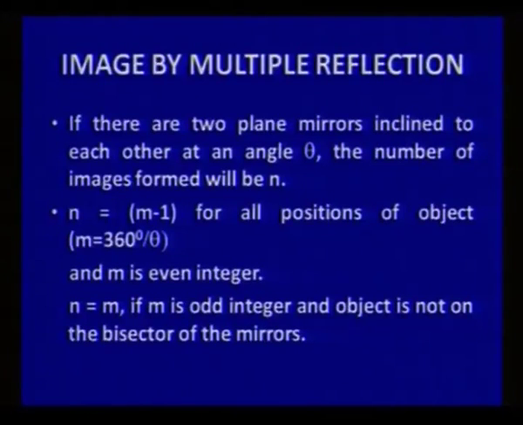So if we are taking two mirrors inclined at an angle theta, the number of images formed will be n, where n is given as m minus 1 for all positions of the object. Here m is 360 degrees by theta and it is an even integer, and this number of images n will be equal to m if m is an odd integer and the object is not at the bisector of the mirror angles. How many images will form if two adjacent walls and the ceiling of the room are made mirrors?